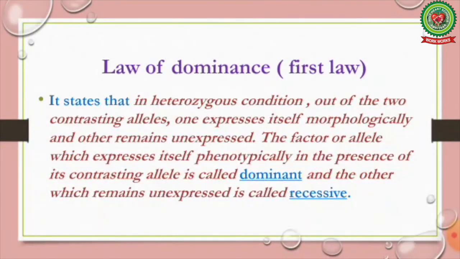Now discussing the first law of inheritance, law of dominance. It states that in heterozygous condition, out of the two contrasting alleles, one expresses itself morphologically and the other remains unexpressed. The factor or allele which expresses itself phenotypically in the presence of its contrasting allele is called dominant, and the other, which remains unexpressed, is called recessive.